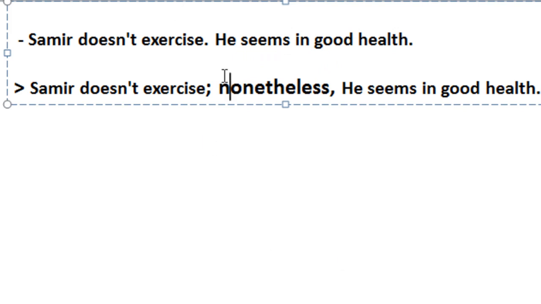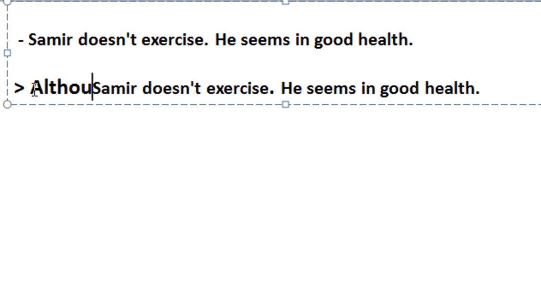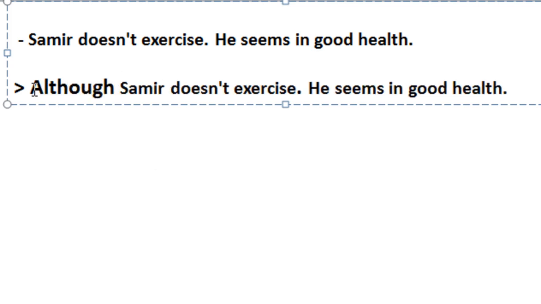Let us use now although. Although can be used to introduce a sentence or within a sentence. So let us use it to introduce this sentence. Although, we said that this linking word of concession is similar to though and even though. It should be followed by a sentence.